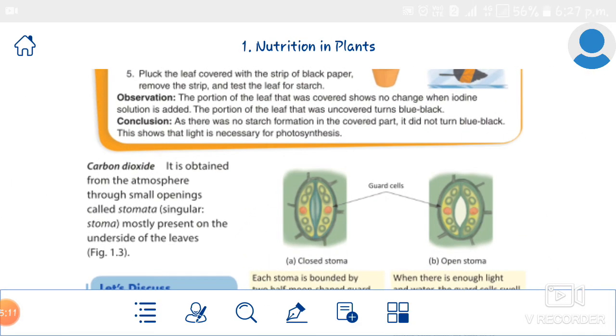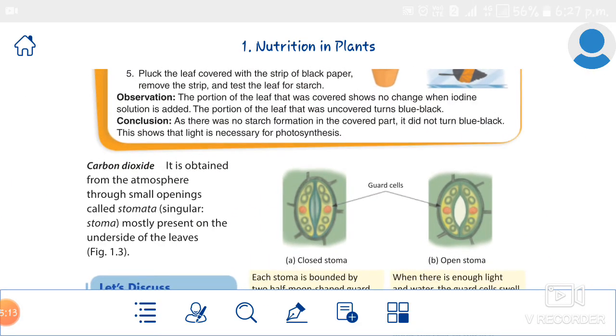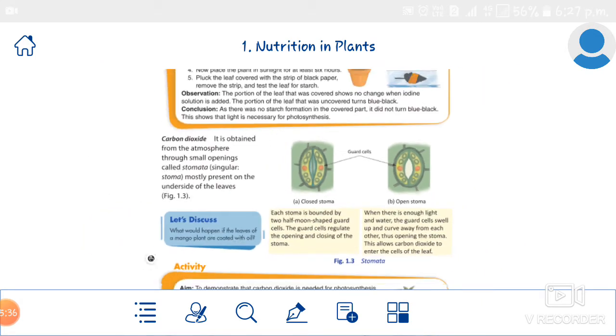Then we studied about the third condition, carbon dioxide. The plants absorb the carbon dioxide from the atmosphere through the openings called stomata. It is present on the underside of the leaves. That we studied, the third condition, carbon dioxide. Do you remember, everyone?